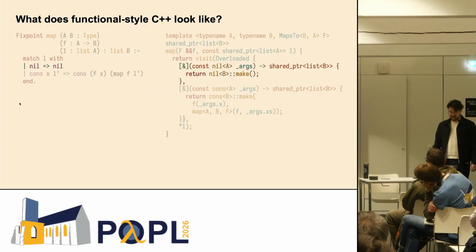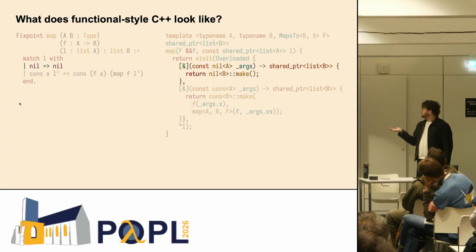for each branch. And so for the nil branch, nil goes to nil. And if we look at the C++, we have this lambda that takes a nil of type of list A, or a nil A struct, really, and returns the nil B struct, which there's only one because they're empty.